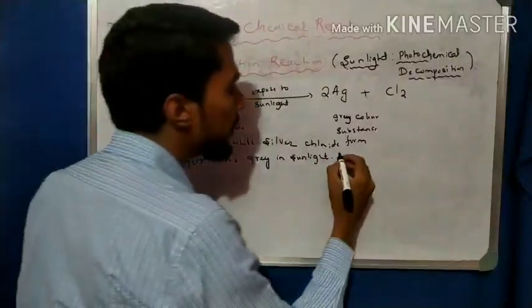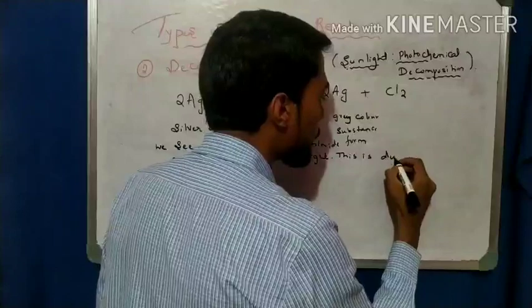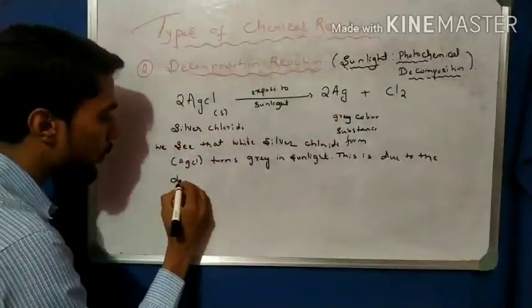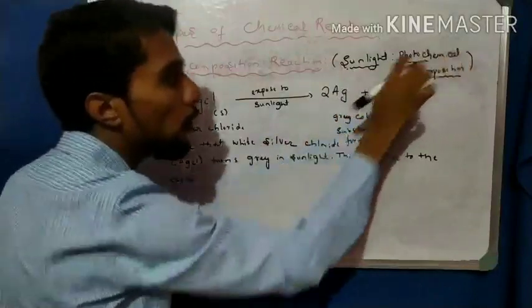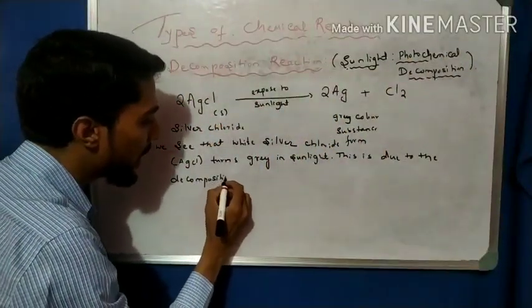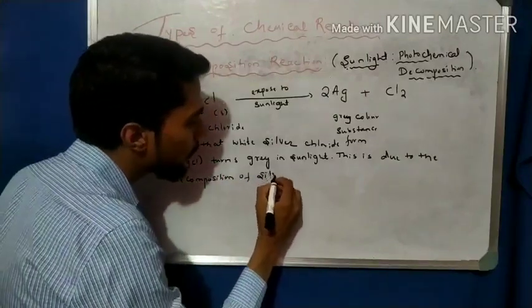This is due to the decomposition, which type of decomposition? Photochemical decomposition.